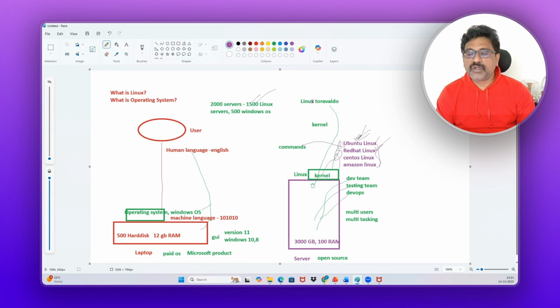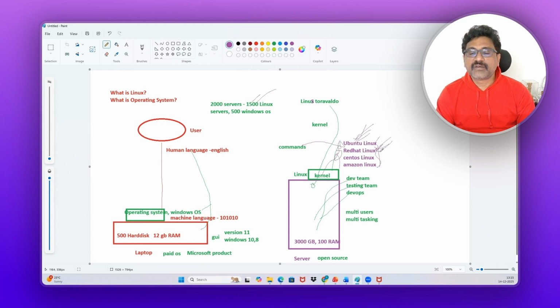Why? Ubuntu is completely free. It's completely open source. No need to pay anything. But Red Hat is not free. Red Hat is paid. Even though Linux is an open source operating system, Red Hat Linux is a paid distribution. Why? The performance is the same in Ubuntu, Red Hat, CentOS, Amazon Linux and everything.